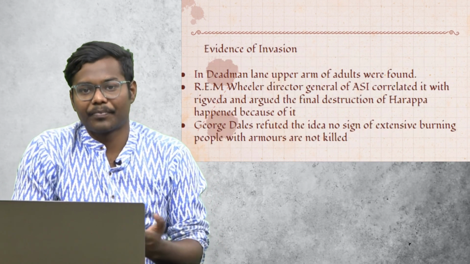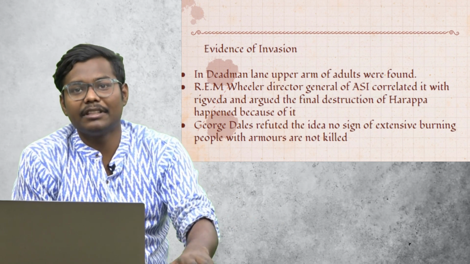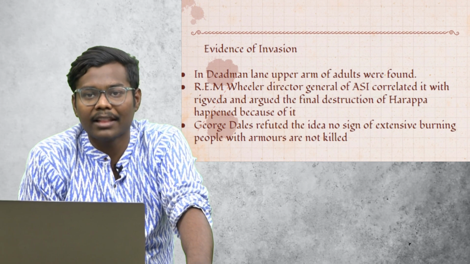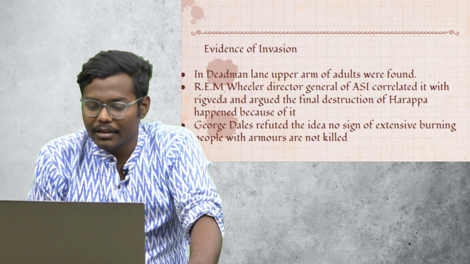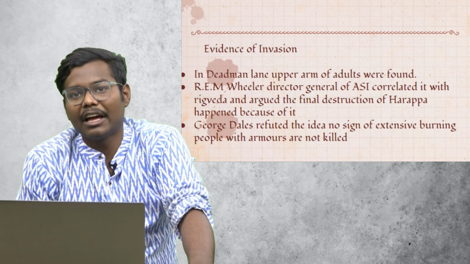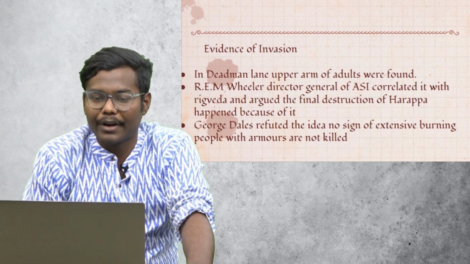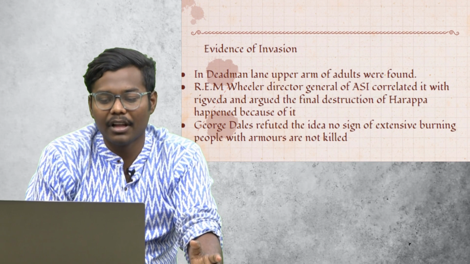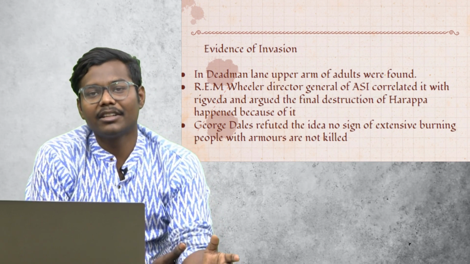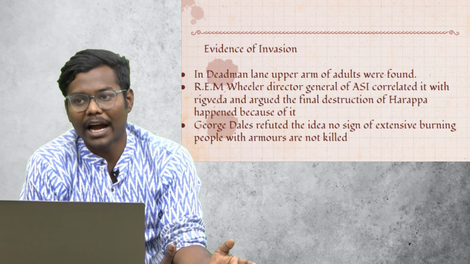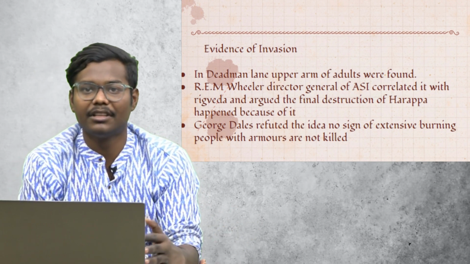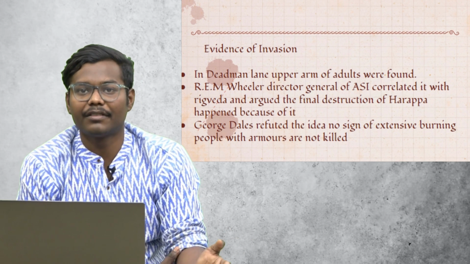Then there is evidence of invasion. So in this there is Dead Man's Lane, there is Dead Man's Lake, where we will find upper arm of adults. So this was by R.E.M. Wheeler. He was the Director General of ASI. He argued that, and he compared this evidence with the Veda, where there was fight with different people.